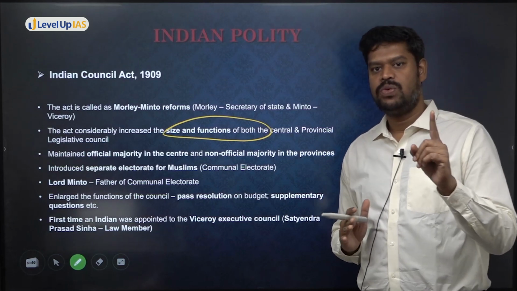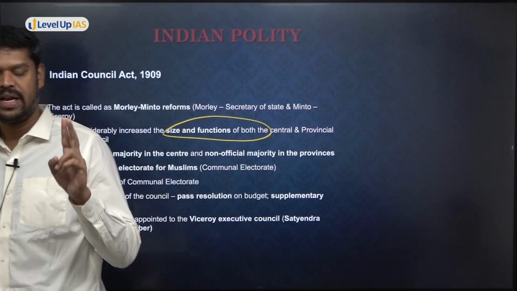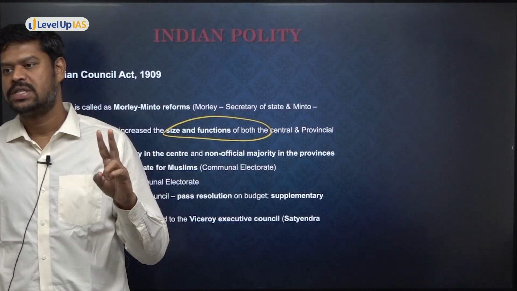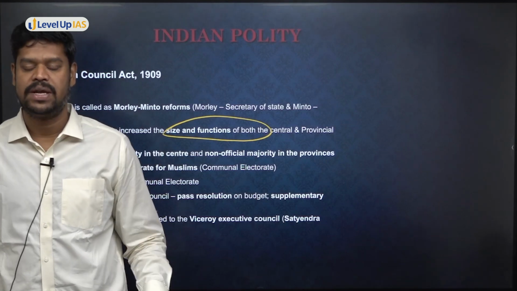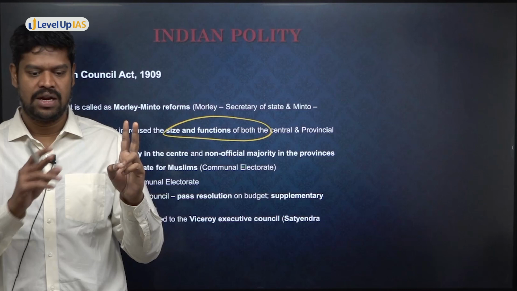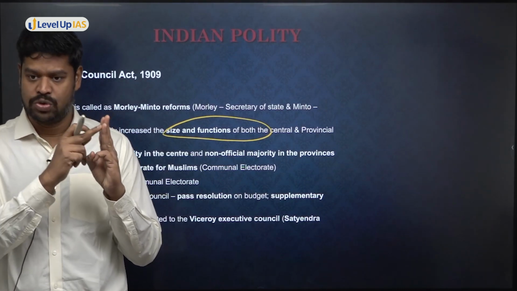So in 1861, what was their function? To discuss the bills. In 1892, what was their function? Not only to discuss the bills, but also to discuss the budget and to ask questions on public importance. But in 1909, you will understand they can discuss the bills, they can discuss the budget, they can ask questions.